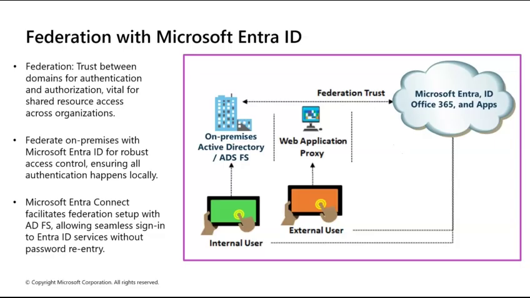Now, talking about what it is exactly, let's understand it with a layman example. Imagine you are a citizen of a company land and you want to visit Cloud City, which is Microsoft 365. You arrive at the gates of Cloud City. The guard asks who you are. Show me your Cloud City ID. Now you say I don't have a Cloud City ID, but I live in company land. The guard doesn't know your password, so they say go back to your home country's office, get them to vouch for you, and bring me a signed certificate.